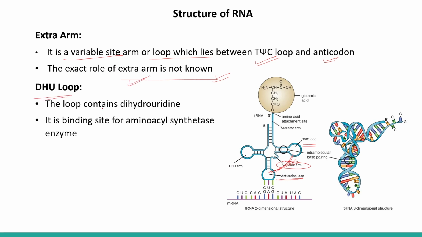DHU loop. The loop contains dihydrouridine. Again, it is a modified uridine nucleotide, dihydrouridine. It is a binding site for the aminoacyl synthetase enzyme, right? So this is very, very important for the translation process. Aminoacyl synthetase enzyme, this is the site for the binding of it, right?